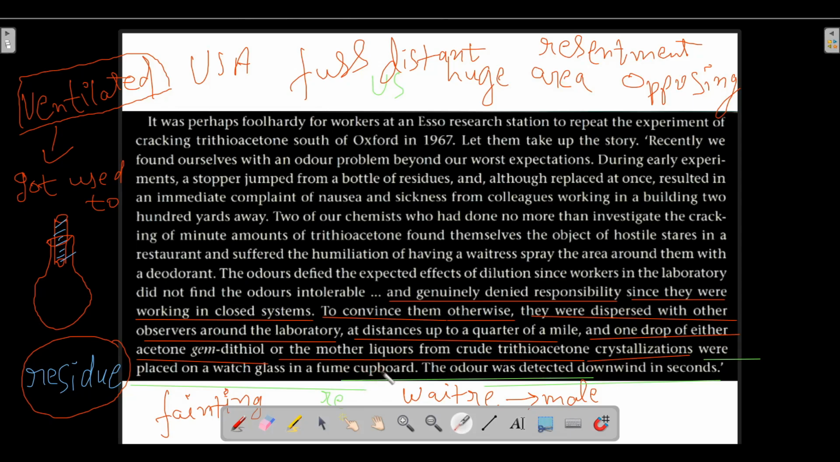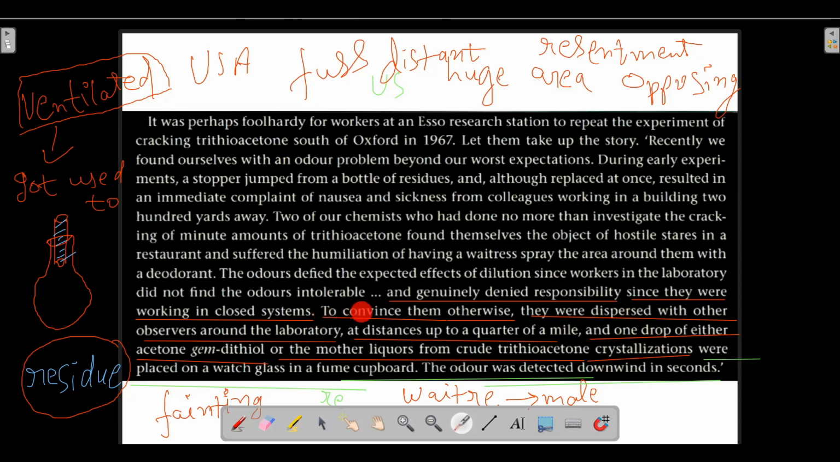After placing the watch glass in the fume cupboard, the persons who were inside the laboratory did not notice the smell, but those who were standing at huge distances, like a quarter of a mile, which is approximately 400 meters, recognized the smell at once.